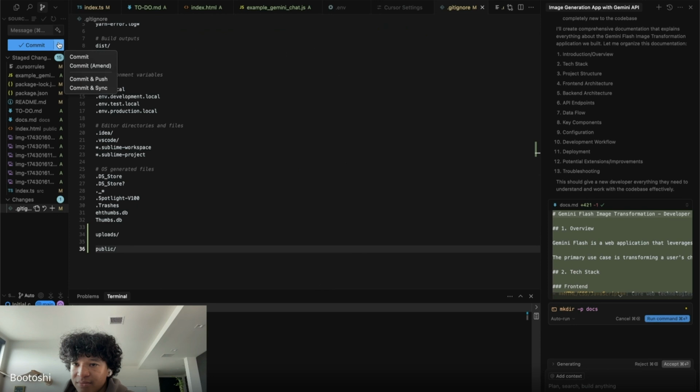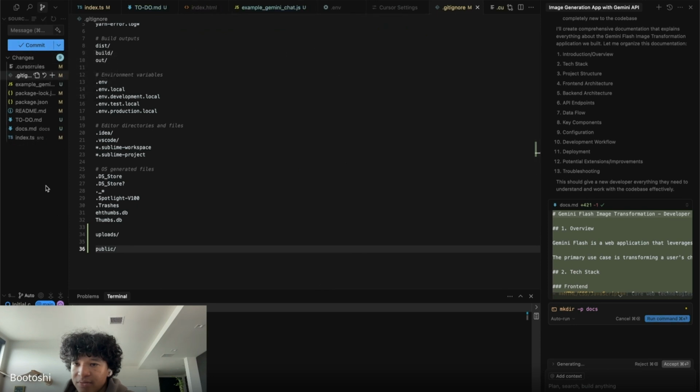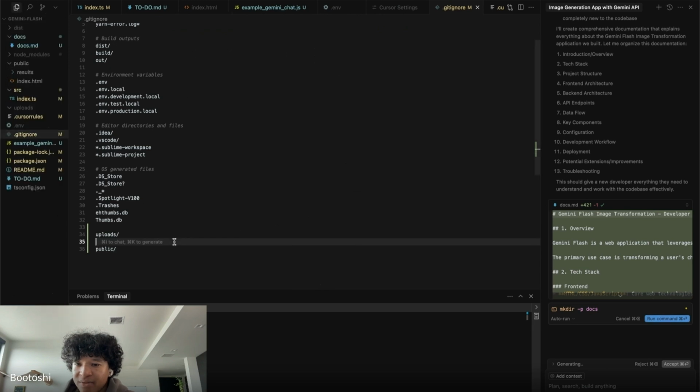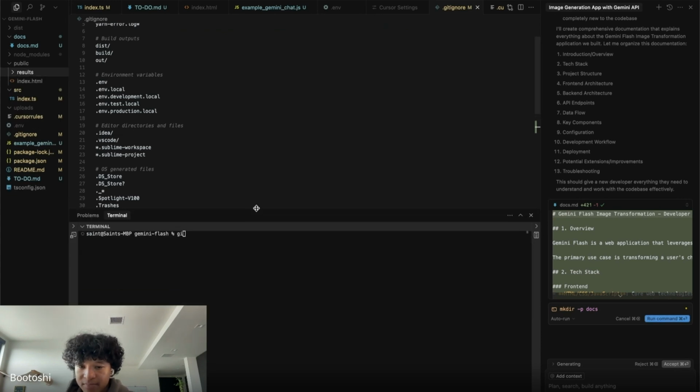Let me unstage all changes real quick. Okay, I didn't break it, right? We still have the code. Everything works. Cool. So I'm going to type git add dot. What git add dot does is tell GitHub, save all of these changes. That's basically it. Then the next command is git commit -m, and this is the message of the changes you just added. Usually I'd write one myself, but this might be a shortcut.